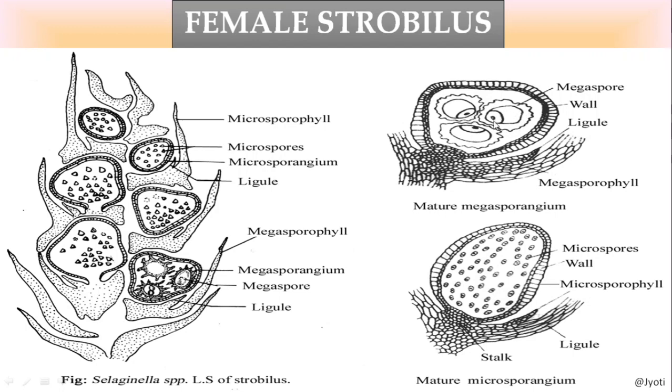Then the megaspore mother cell will divide to produce the nucellus enclosed by a covering that will be called ovule, and the ovule will have 2 or 3 or sometimes 1 archegonia present. And this is the longitudinal section of a microsporangia which contains the microspores or pollen grains. So the matured microspores are called pollen grains.